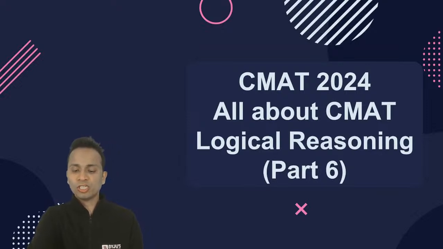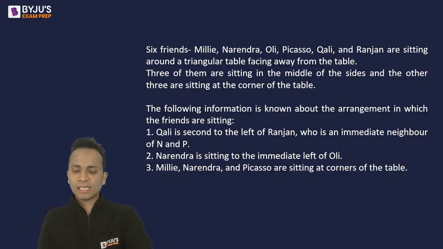So first question on your screen in a few moments. Have a look at this question. So this question is basically about a seating arrangement. Okay, so it's basically about a seating arrangement around a triangular table. Not a very difficult question, but a different one. Okay, so look at the directions, and then I'll show you the directions for 2 minutes, and then I'll take you to the question which is related to this direction set. So the direction set for the first question on your screen now.